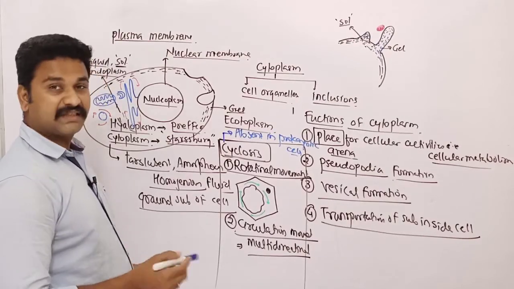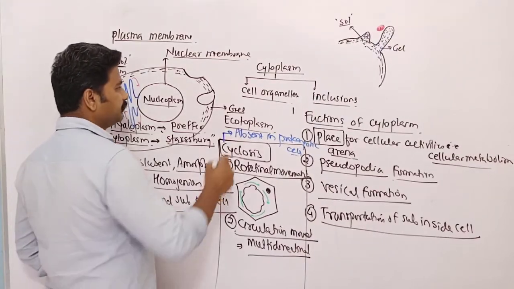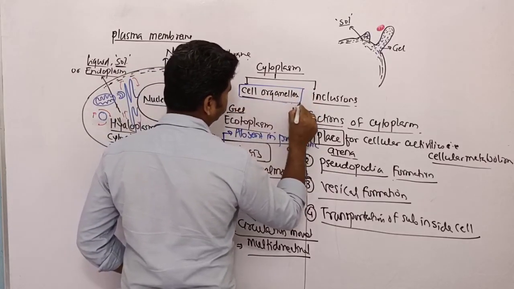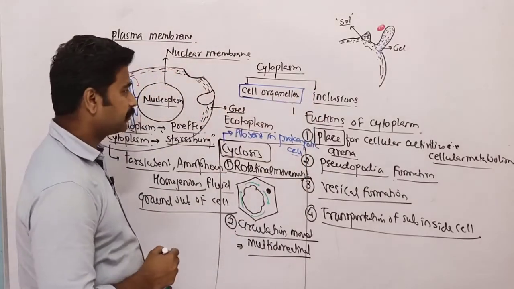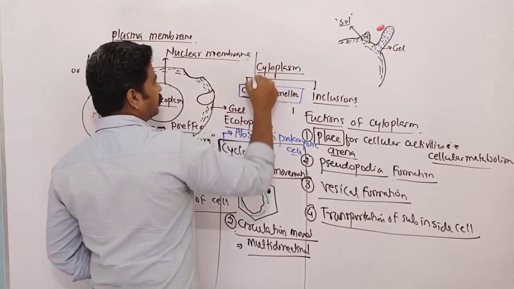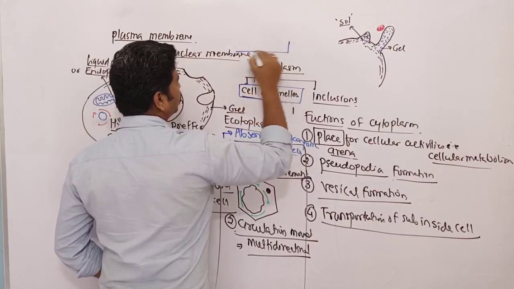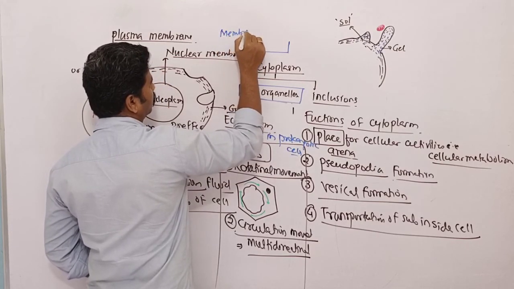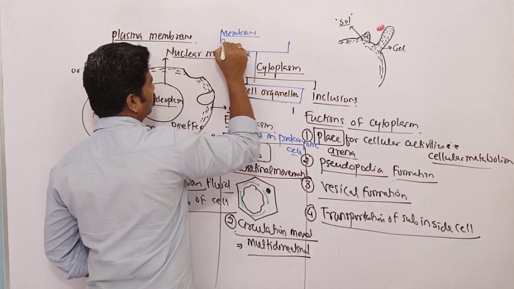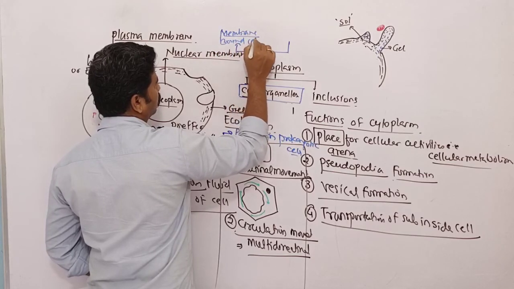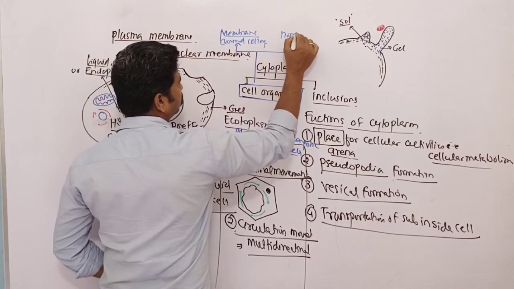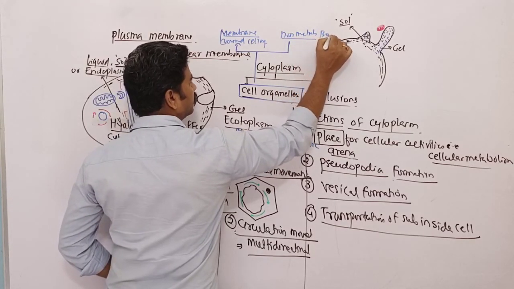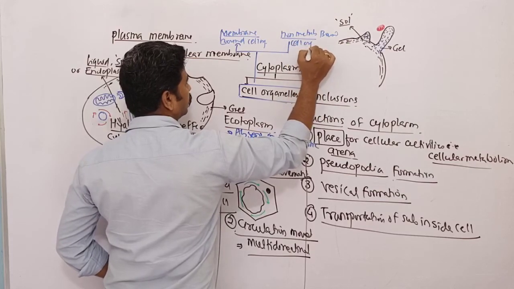Now coming to the cell organelles inside the cytoplasm, here we are having two different types of cell organelles in cytoplasm. Number one, we can have membrane bound cell organelles, and non-membrane bound cell organelles.